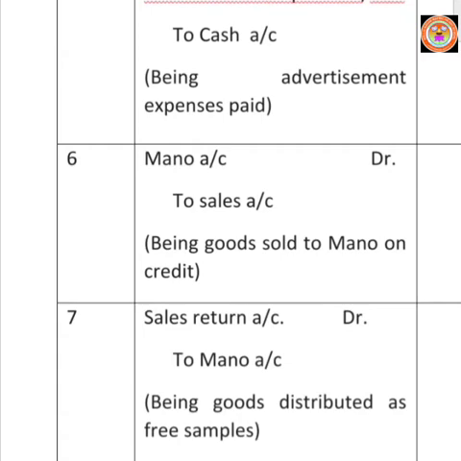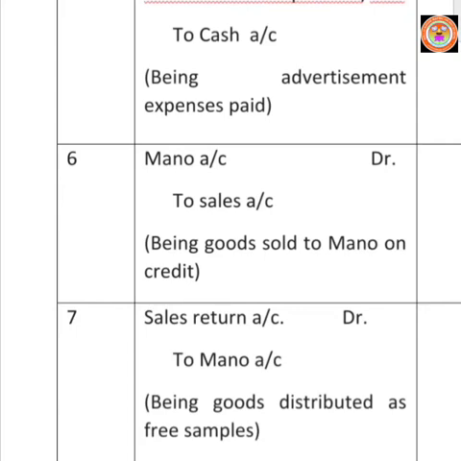So we may take it as credit transaction. So according to credit transaction, we have to debit the customer's name. I mean who is the receiver of the goods will be debited.